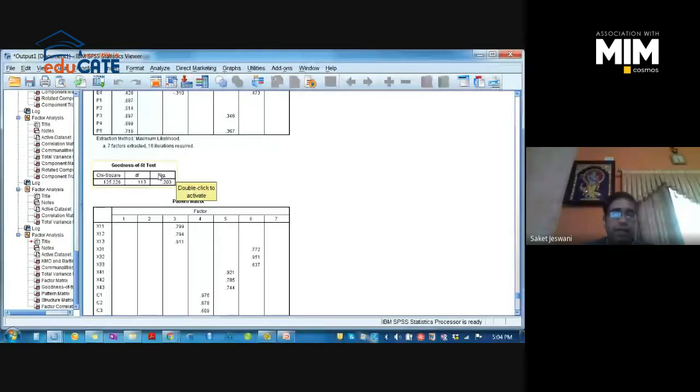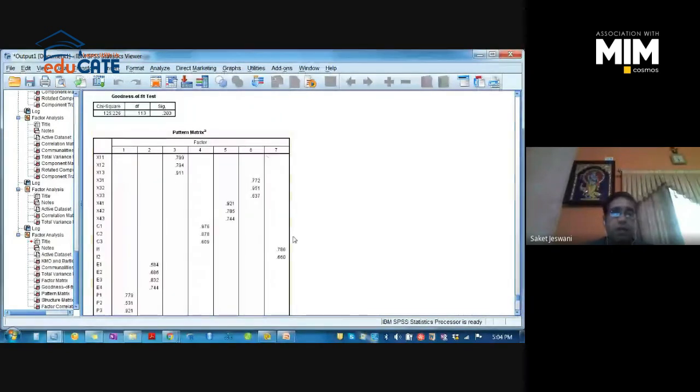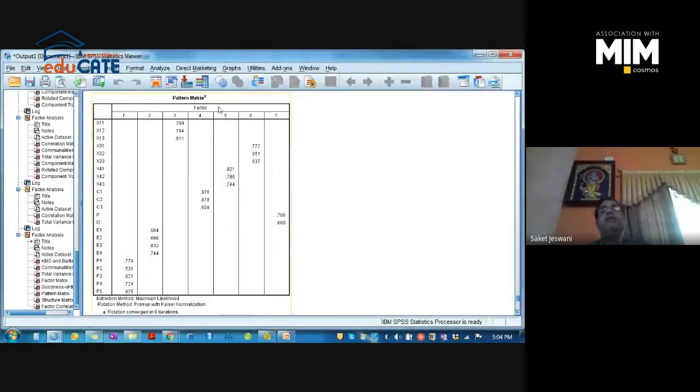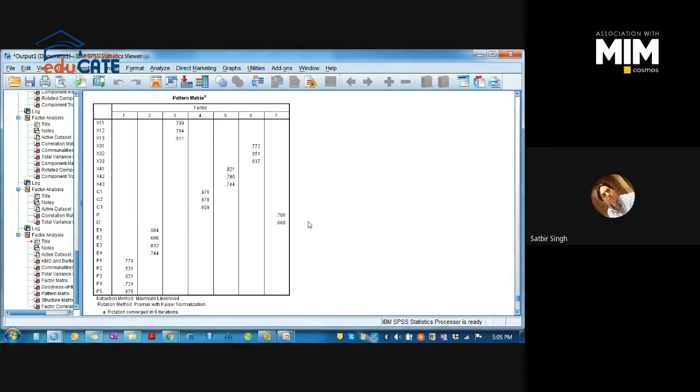This is the pattern matrix. Once you have checked the maximum likelihood extraction method and Promax rotation method, the table to be considered is the pattern matrix, right? Sagdeji, you would remember, while you attended the workshop on AMOS, I explained the pattern matrix, how we can upload the pattern matrix directly to AMOS software and the model is built.